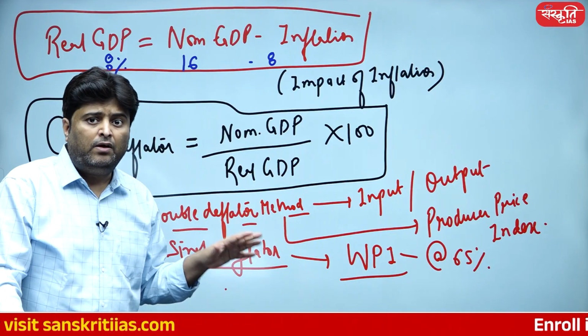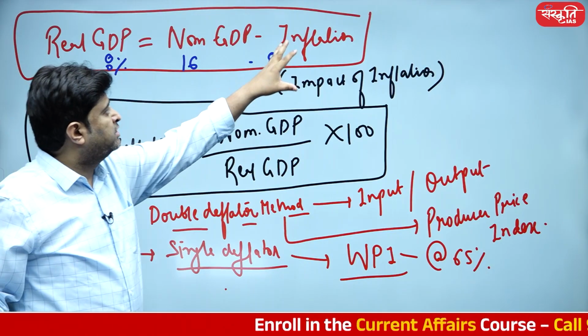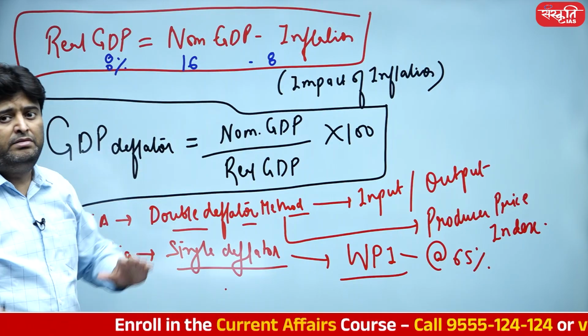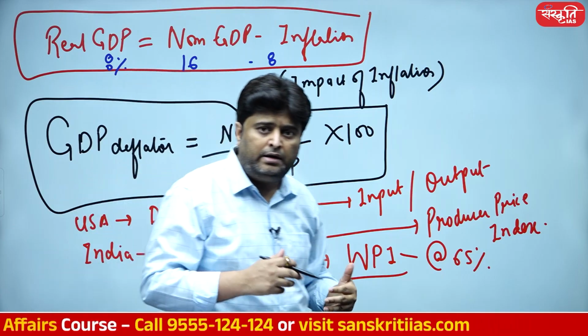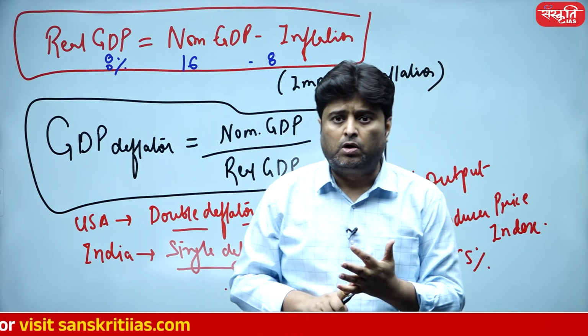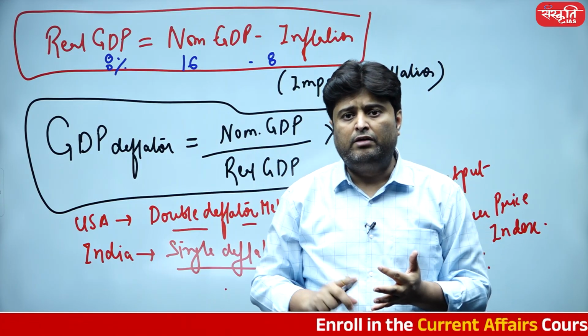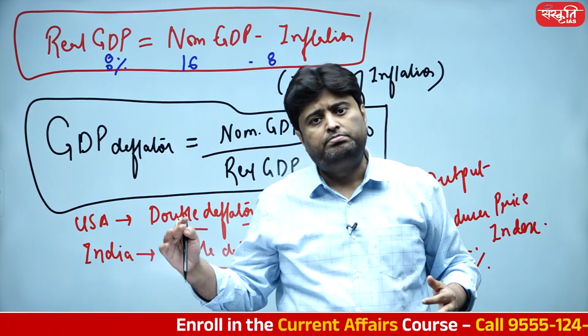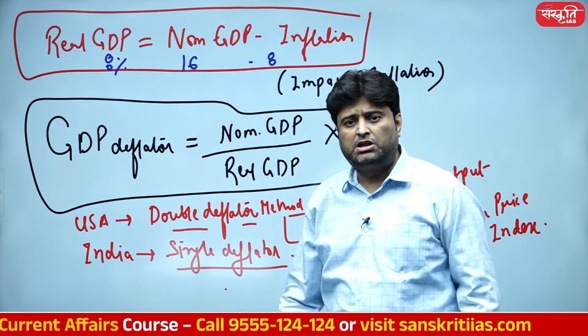goes up, then automatically we'll have a huge number of subtraction from the nominal GDP, and this was there in 2022. 2022 was a year of exuberance. 2020 was suffering from corona. Our GDP tanked like anything. 2021 was mild recovery, and 2022 we got a boom. So therefore we got a nominal GDP of 16%.